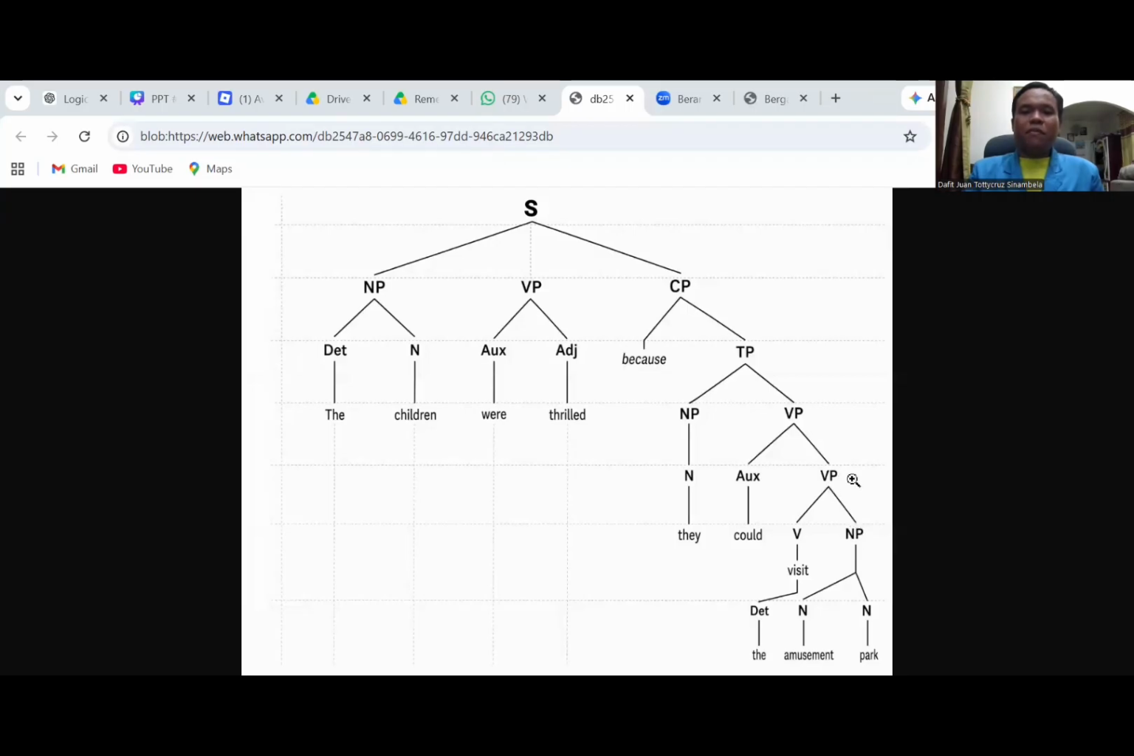The other branch is the NP here, and then the NP has branches again, the N and N. So the noun and noun. Here, the noun branch on the left is amusement, and the noun branch on the right is park. So the complete sentence is: the children were thrilled because they could visit the amusement park.